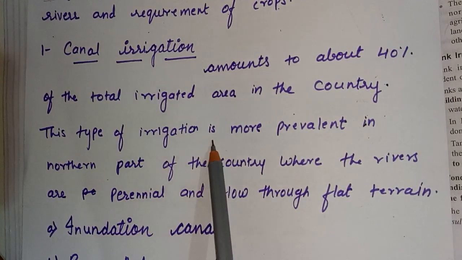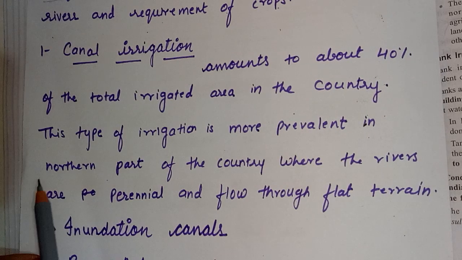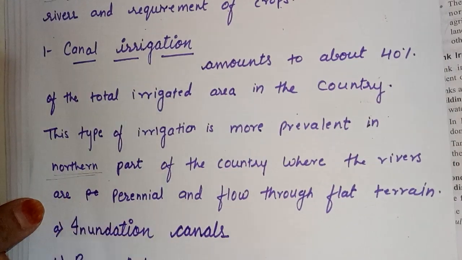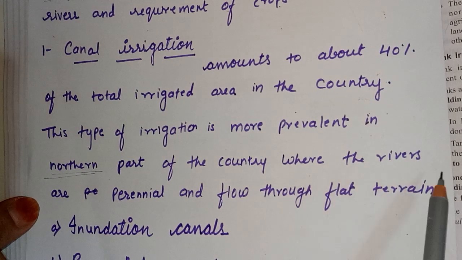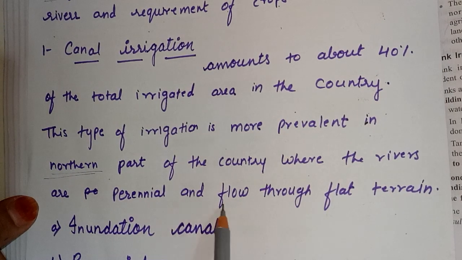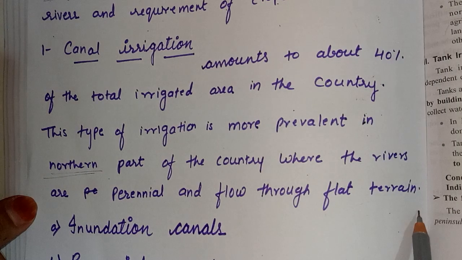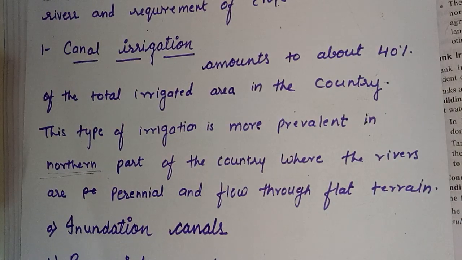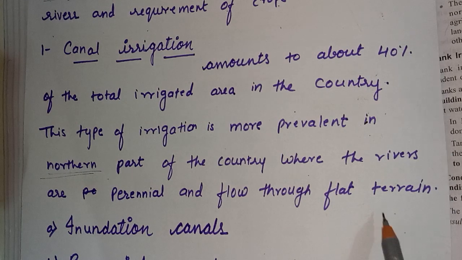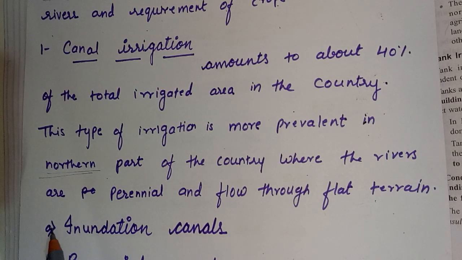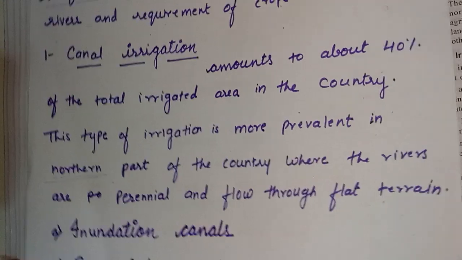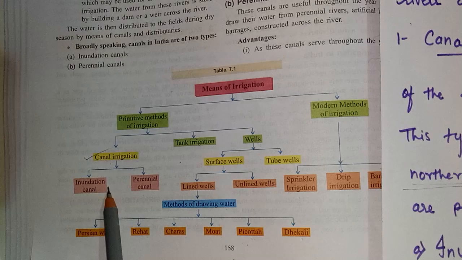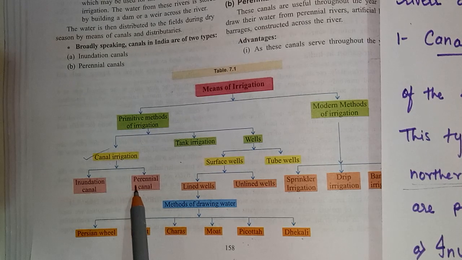This type of irrigation is more prevalent in the northern part of the country, where the rivers are perennial and flow through a flat terrain. Perennial means they flow the whole year. It is divided into two terms that I already explained: inundation canal and perennial canal.